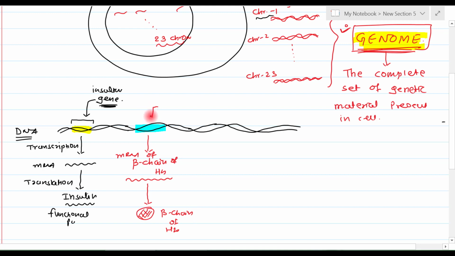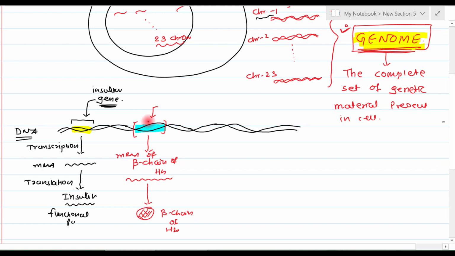So this is a different gene. Once again, this is a different gene. And what is a gene? Gene is a part of DNA. It is not the complete DNA which you can call a gene. No, the gene is only a very minute or very small part of the complete genome.